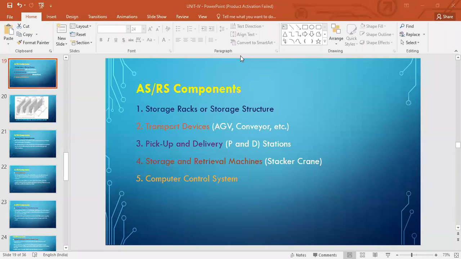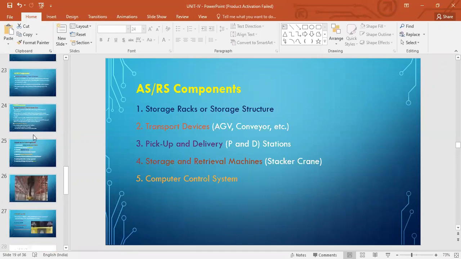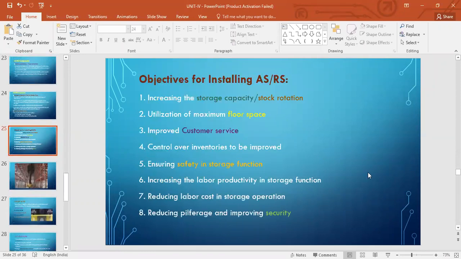Clear, right? Because the name itself suggests what they would do. Now you see the objectives. Why do we want to install?